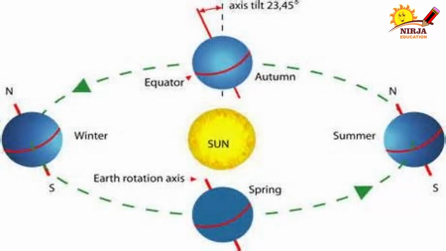As I told, our earth revolves around the sun on its fixed path, that is its orbit, right? It completes one revolution in 365 days and 1/4 of a day, that means about 6 hours, right?